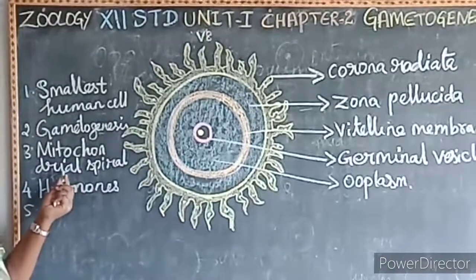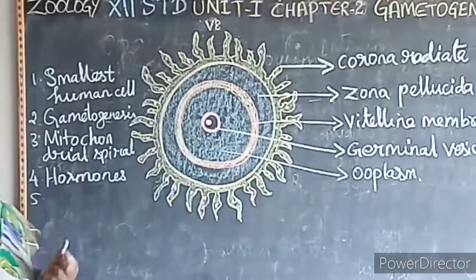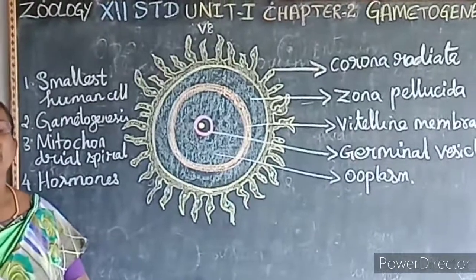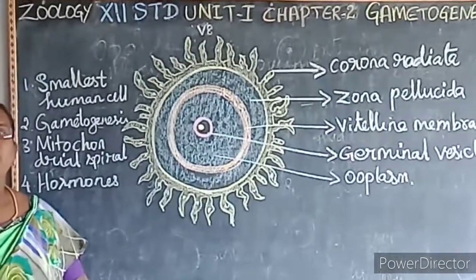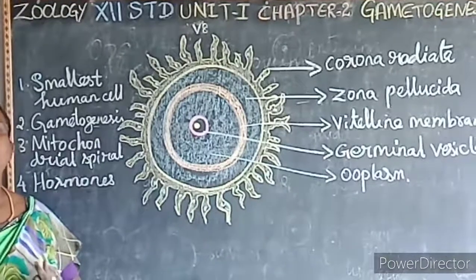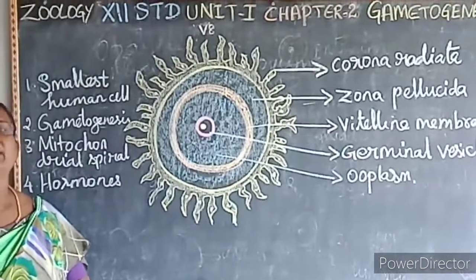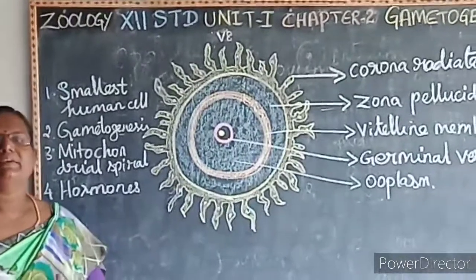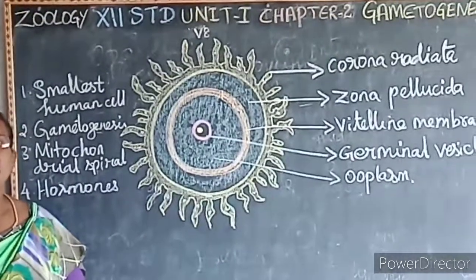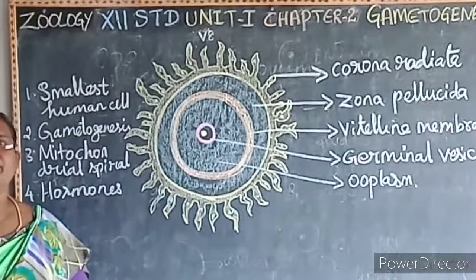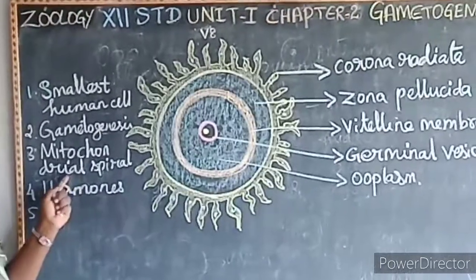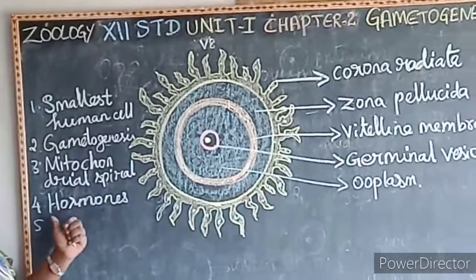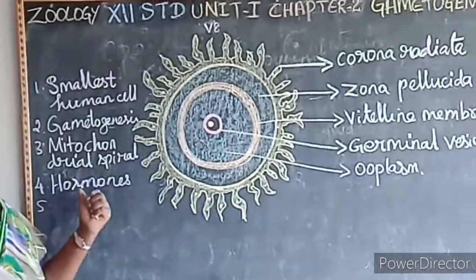Oogenesis. Then the mitochondrial spiral or Nebenkern. In the sperm, if the axial filament is spirally coiled or twisted by the mitochondria, then it is known as what? Mitochondrial spiral or Nebenkern.